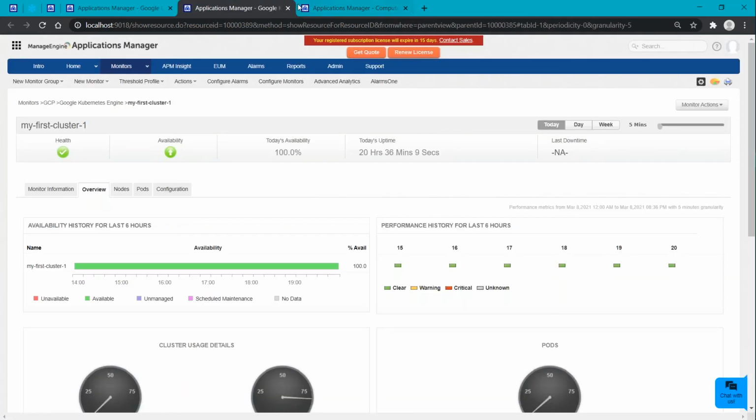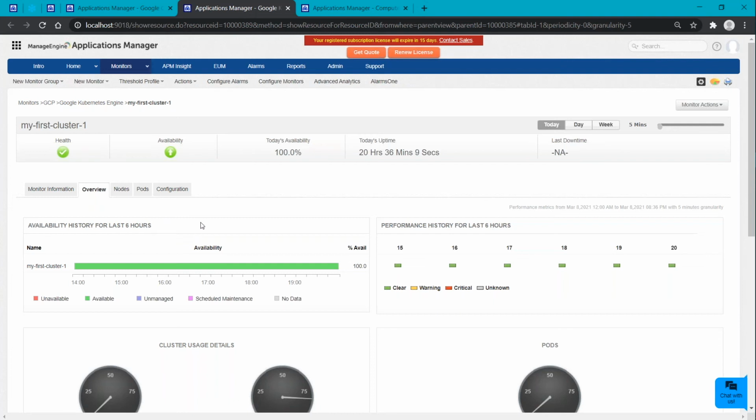Going back to the GCP monitor, let's see our Kubernetes monitors first. Here, the key metrics that we will be monitoring are node and pod. As we know, Google Kubernetes Engine provides a managed environment for deploying, scaling, and managing the nodes and pods. So let's have a look at that fully.